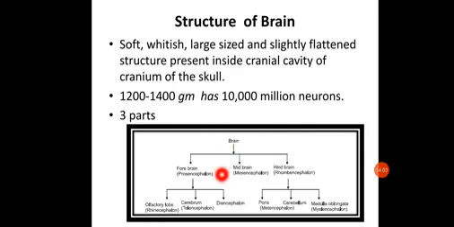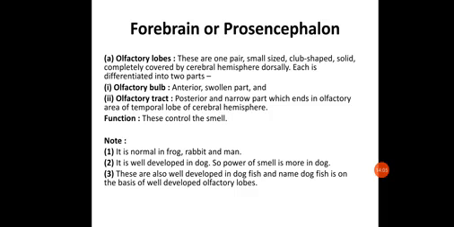Now each of these olfactory lobes is divided into two parts: the olfactory bulb and the olfactory tract.